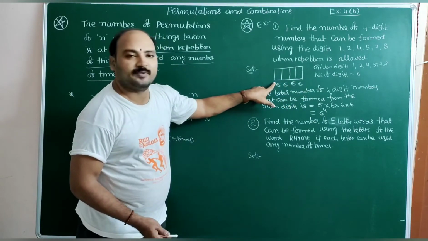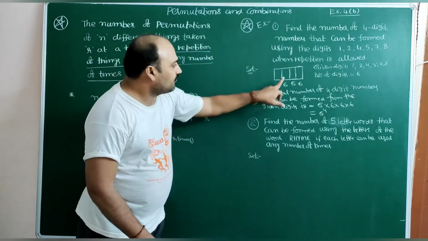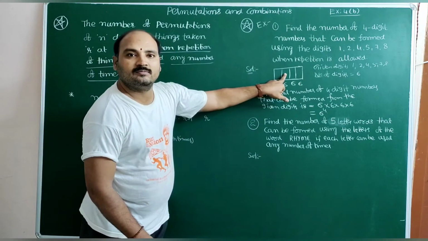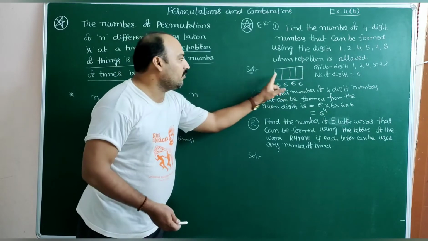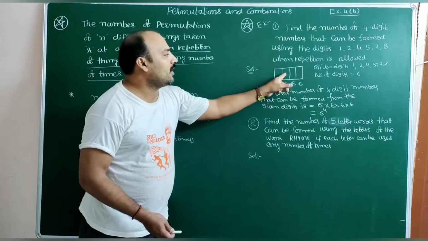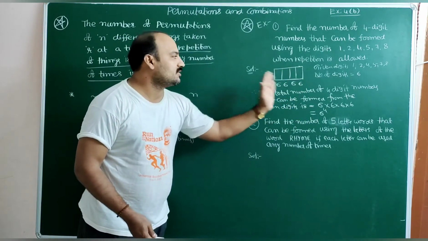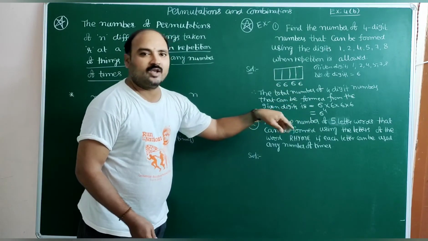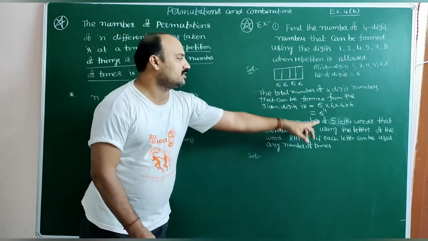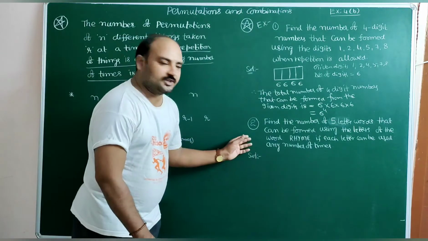One of them we can fill it here. Any one of them, so 6P1. Again here, repetition is allowed now. Whatever we arrange here, 1 we have taken. Again we can take here 1. So 1 can be arranged in here among the 6P1, 6P1, 6P1. So 6 into 6 into 6 into 6, like this. So 6 into 6 into 6 into 6, 6 power 4. It comes to the same thing, same type of question.